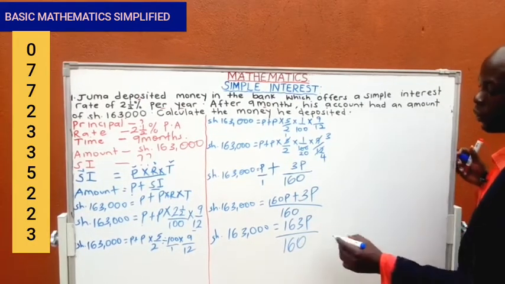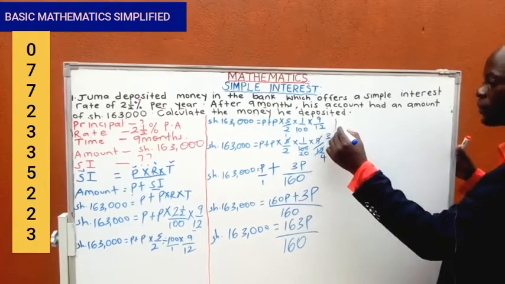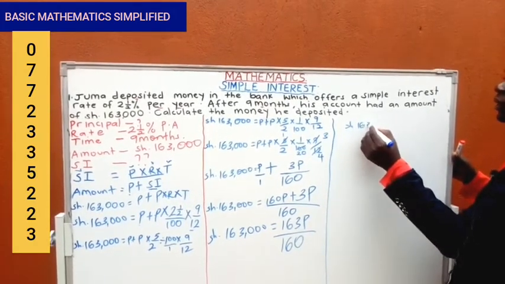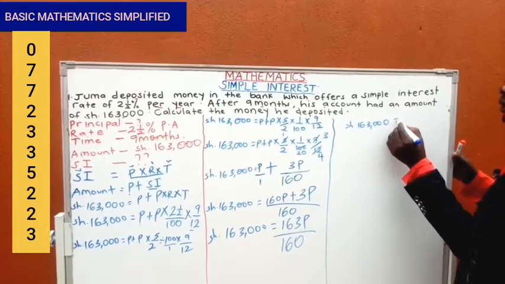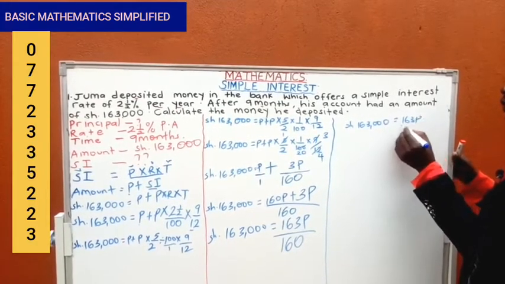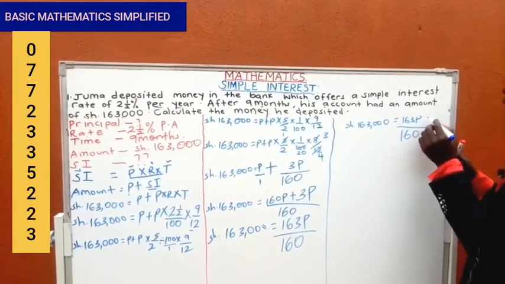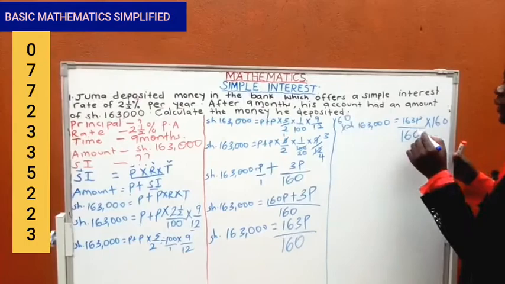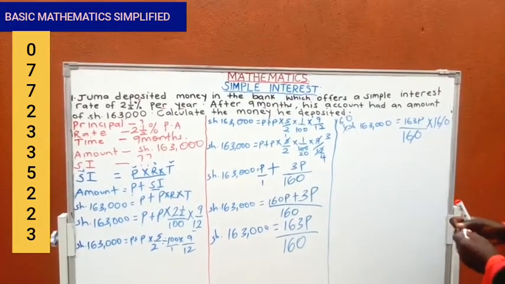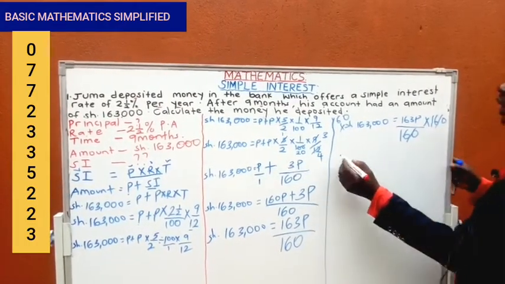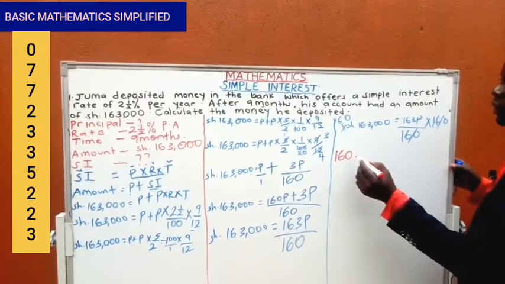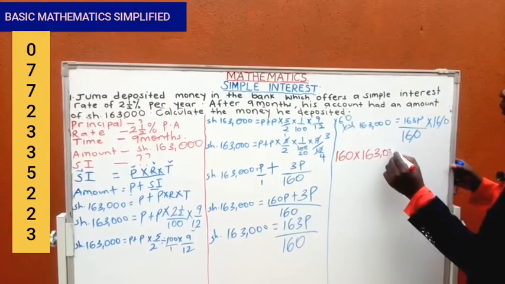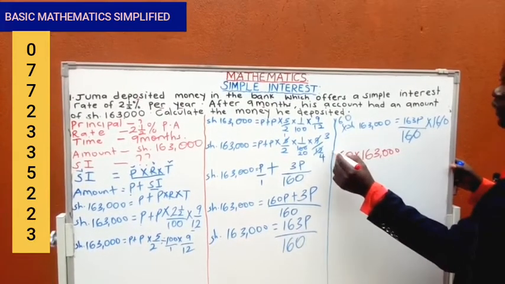160. You all know that from this step here is where you can cross multiply. Shillings 163,000 equals 163p out of 160. You multiply here by 160, even here you multiply by 160. So this 160, when it cancels, you have something like that. Then you will have 160 multiplied by 163. Remember, these are shillings, don't forget.